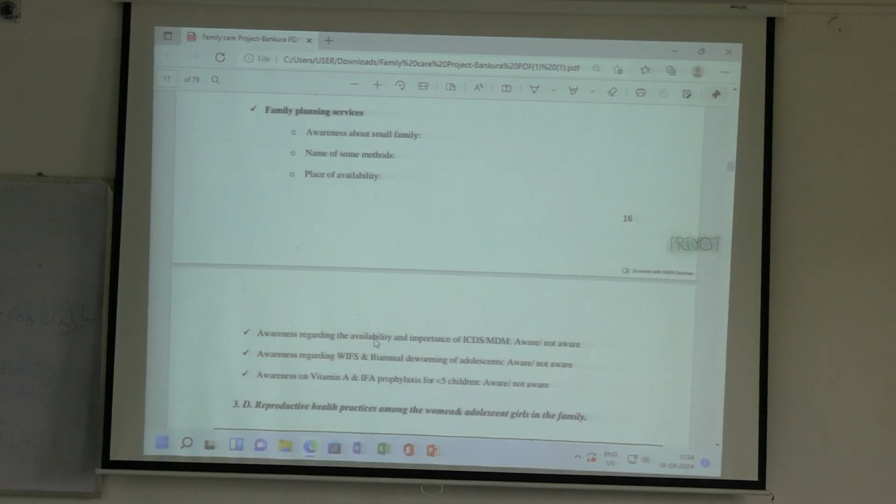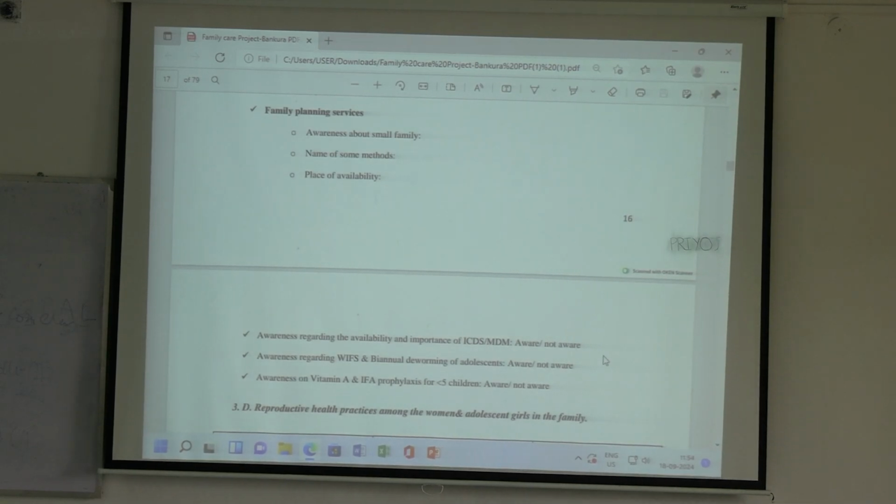Then there is awareness regarding the availability and importance of ICDS or midday meal. ICDS means Integrated Child Development Services. This ICDS does not come under the Health Department of India.